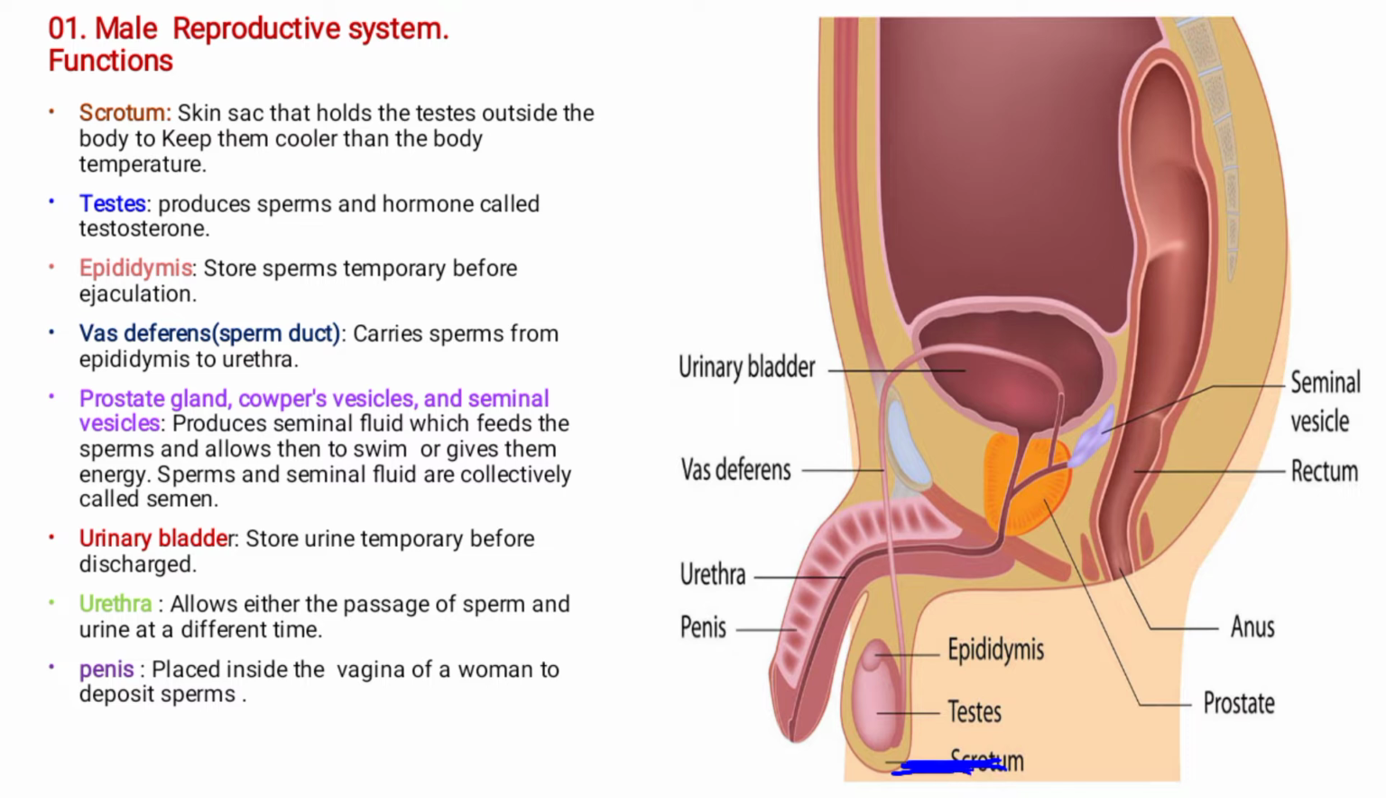Okay. Now let's go on to the function of the testes. Now these are the testes. The function of the testes, they produce sperms and hormones called testosterone. So sometimes you can be asked the question saying, where are sperms produced in men? So sperms are produced in the testes.